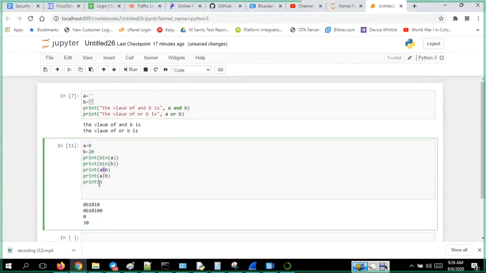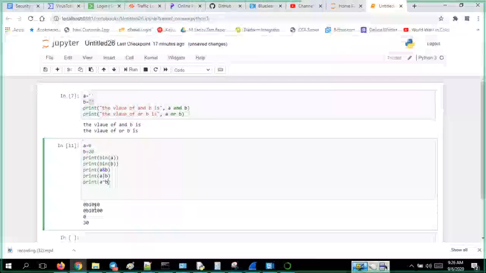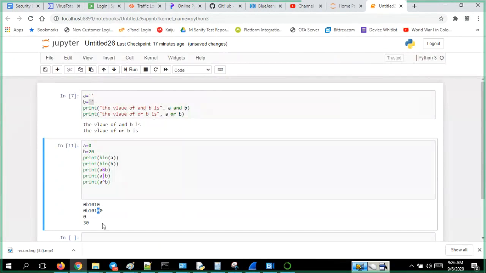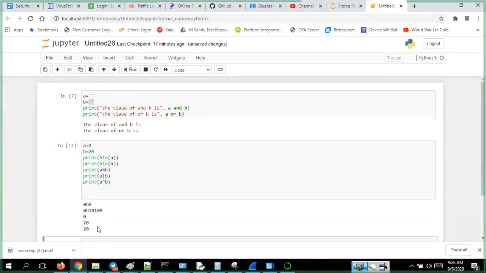Okay, so now it will be doing the XOR operator. XOR means A XOR B. When it does, say for example here 0 and 0, both are the same, so the result is 0. Now this one will go with this one. Both are different, so it will be 1. Like that it will calculate. At the end you will get the result as 20.